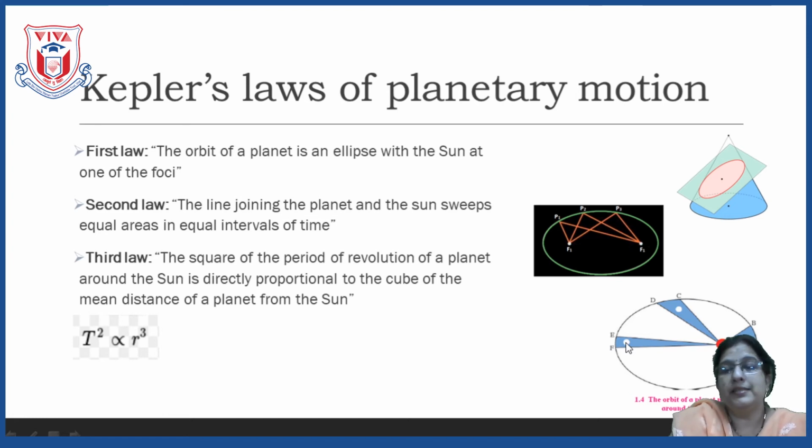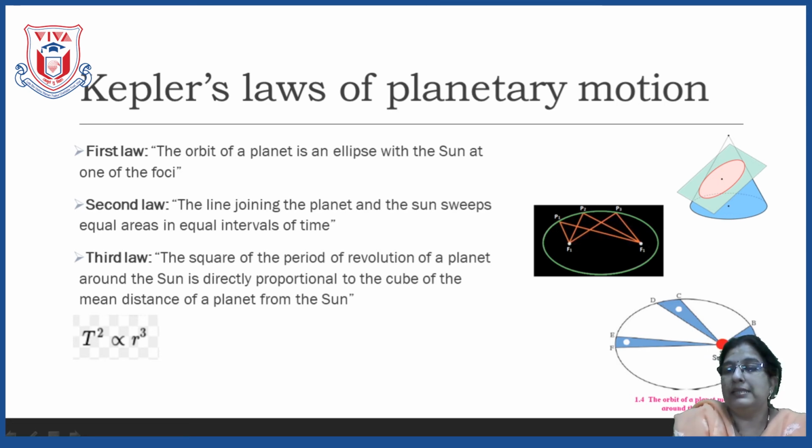And how much area does it cover? It covers the area E, S and F. This shaded portion is the area covered by the planet to move from point E to F. Now, what does Kepler's second law say? That the line joining the planet and the sun covers equal area in equal time intervals. Here the time intervals are the same, 5 minutes and 5 minutes. If the time interval is the same, according to Kepler's law, the area covered is also the same.